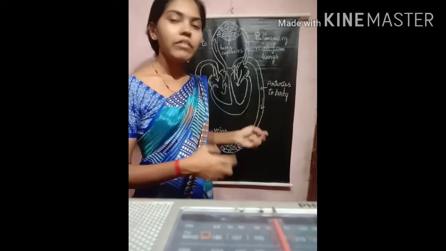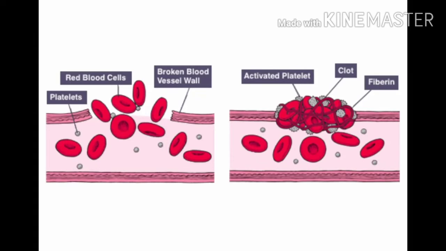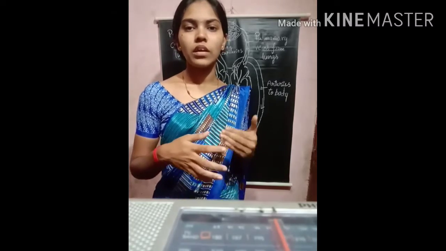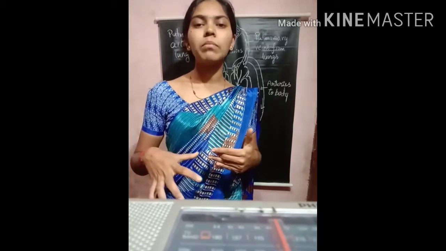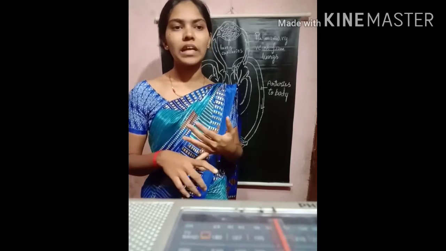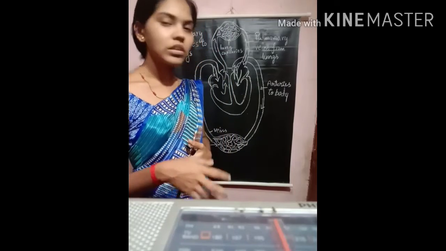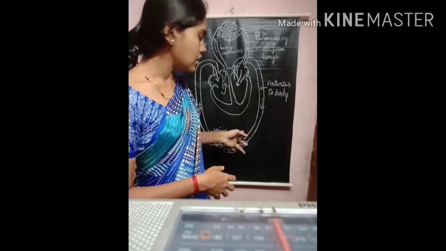In the blood we can observe the platelets. What happens whenever you are injured? These platelets will plug in that situation. They help to clot the blood, and they will reduce the leakage of the blood through the blood vessels. So the platelets help to reduce the leakage of the blood, so that the efficiency of the pumping system is maintained.